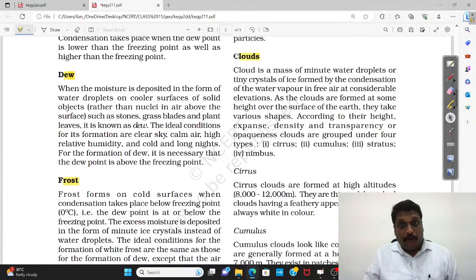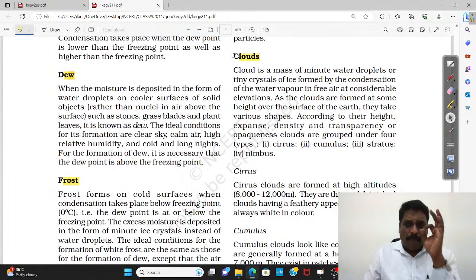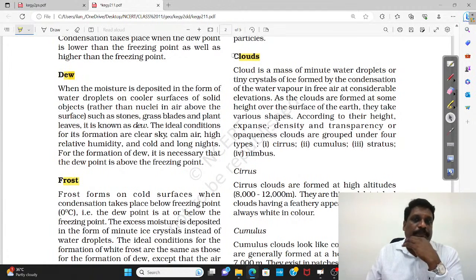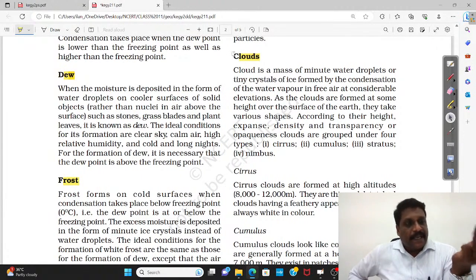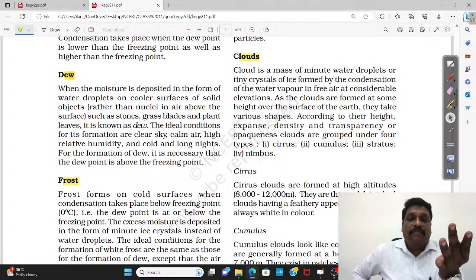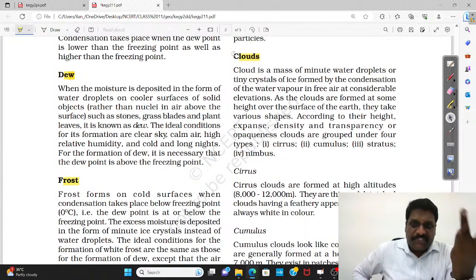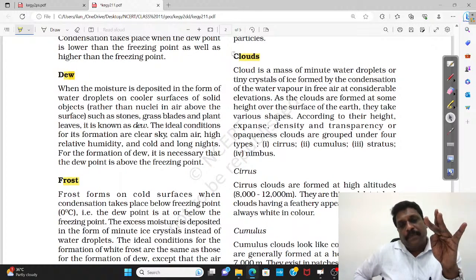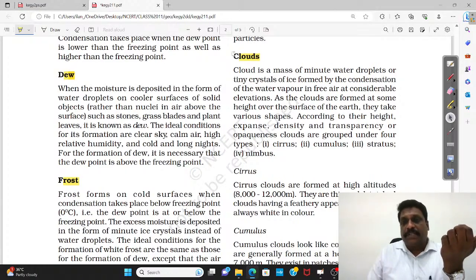Then what is very, very important is cloud. The commonest form of condensation is cloud. And my dear friends, this cloud can be classified into different types. I can classify them based on shape. I can classify them based on height. I can classify them based on weather effectivity. Based on shape, I have three types: cirrus, cumulus, and stratus. Based on weather effectivity, I have a type called nimbus cloud. That's the reason.